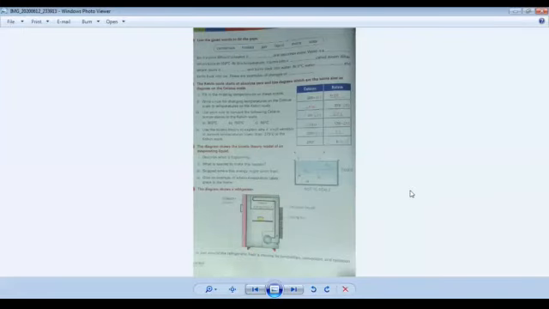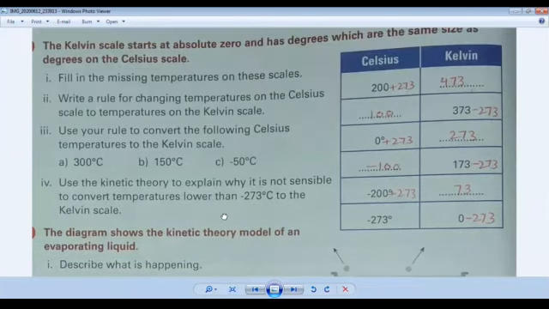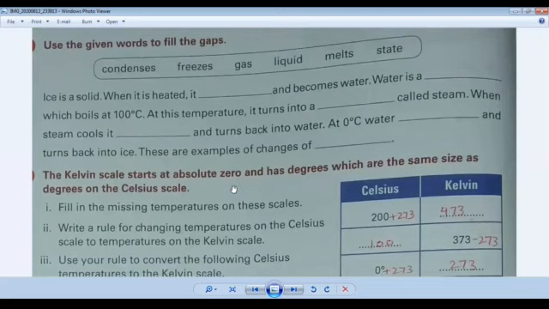Now we will start the exercise. This is your page number 12, and it is question number 2. Use the given words to fill the gaps. You can also do it yourself. I will discuss it with you.